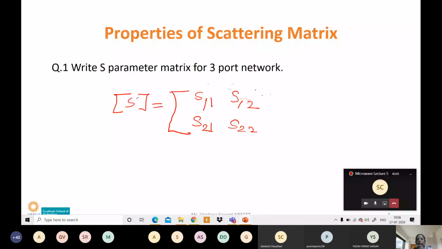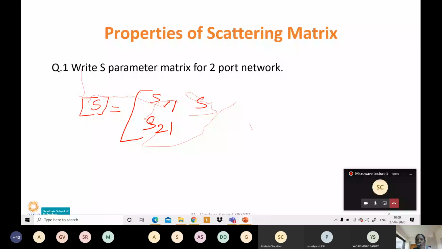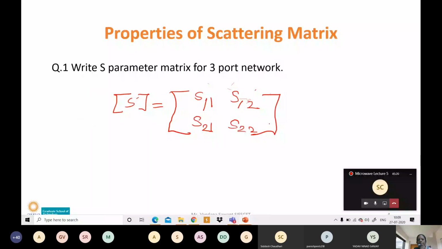So these are the only 4 combinations possible. If you look at this matrix, what is the dimension of this matrix? It is 2 by 2, right? This is the dimension of the matrix, 2 by 2. So we have written it for a 2-port network, right? So this is 2 by 2.